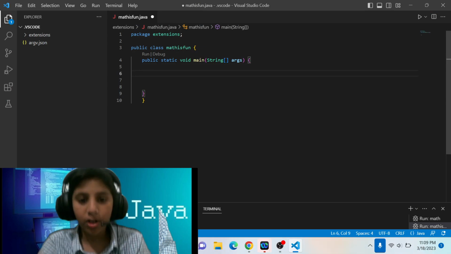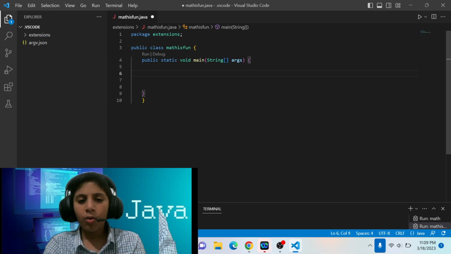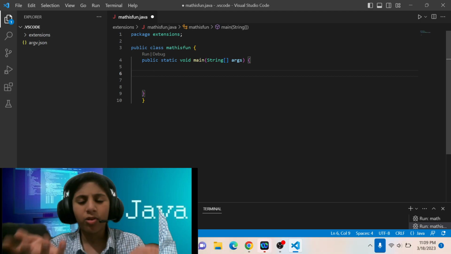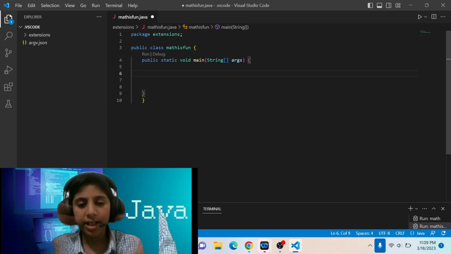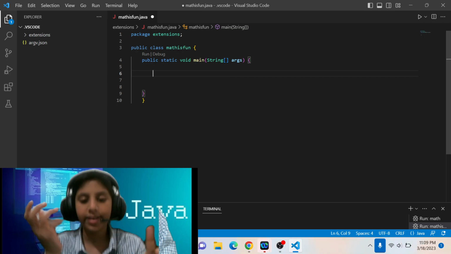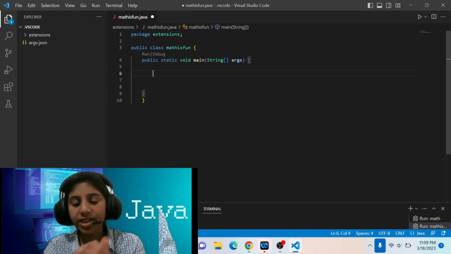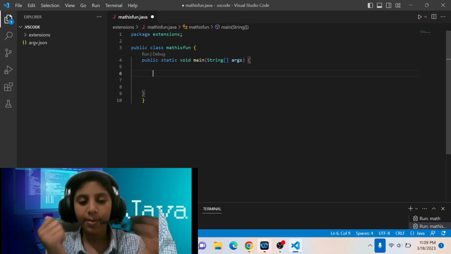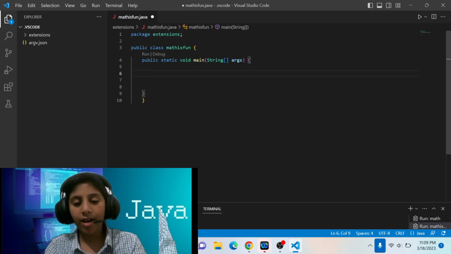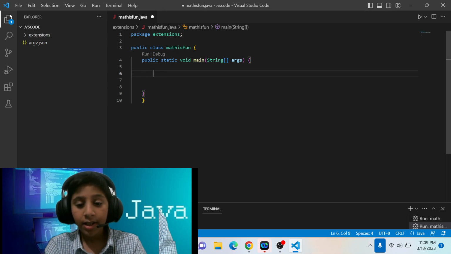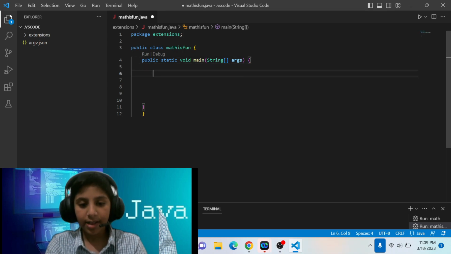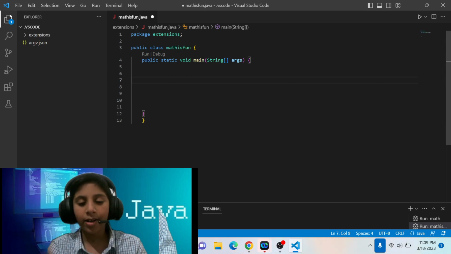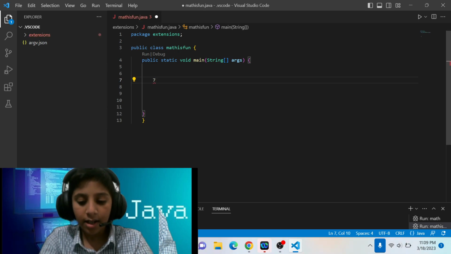Okay, so first of all, what is Java Math.round? Basically, Math.round rounds the number to its closest value or its closest number. If you can't understand, I'm going to show you an example.